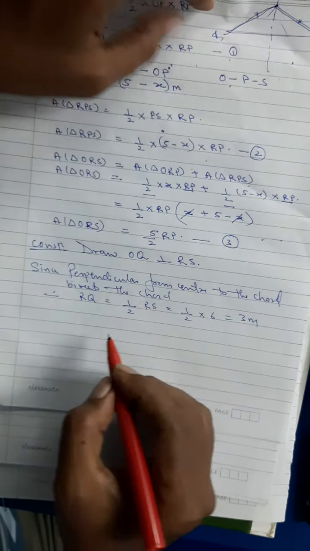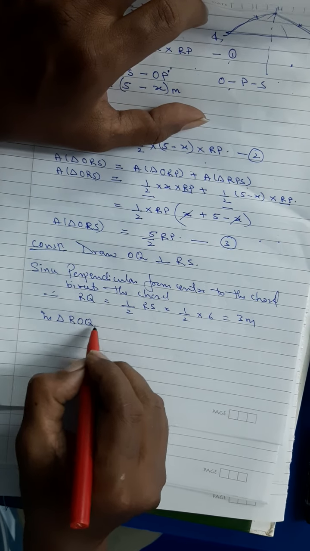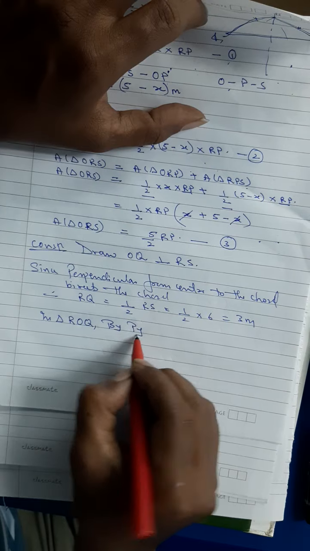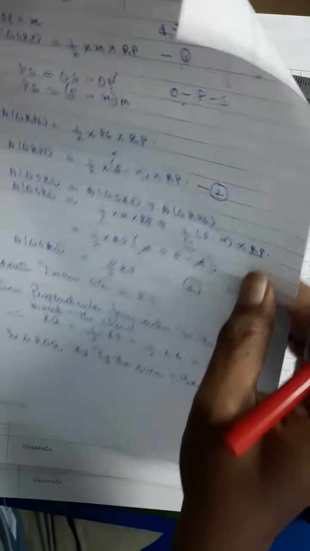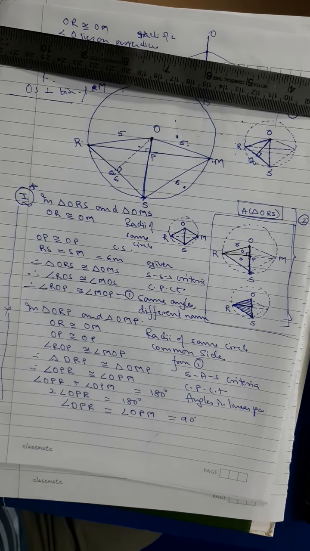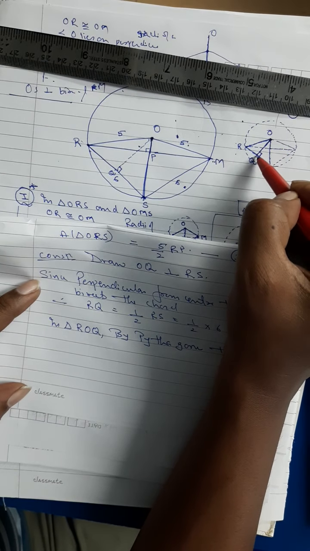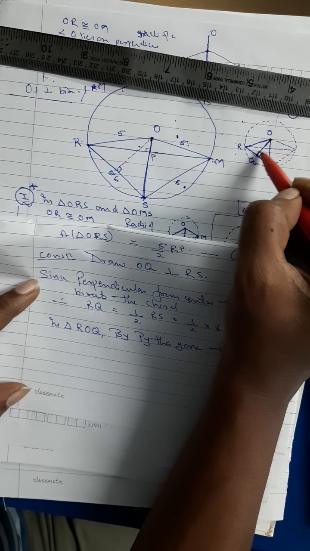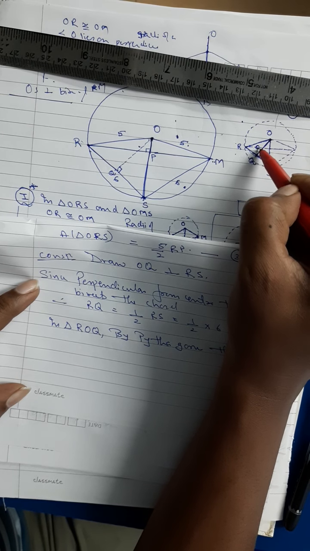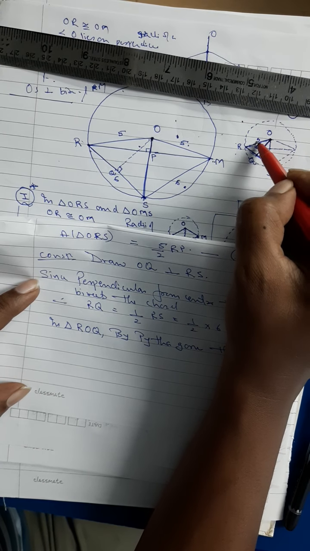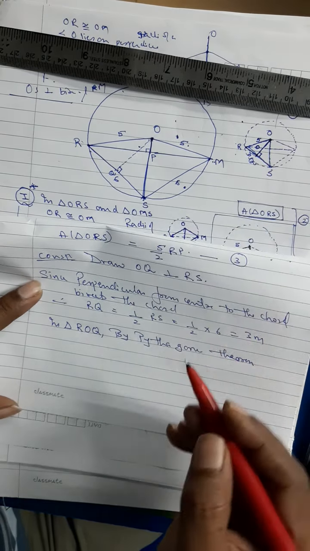So in triangle ROQ, by Pythagoras theorem, what will you get? Okay, this is what you have to know now. Because you have to use half into base into height, the base is 6 meters, but you require the height. OQ also you have to calculate. For calculating OQ, I am going to use Pythagoras theorem in this triangle. This is 5 meters, I know. I require RQ. RQ will be half of RS, therefore this will be 3. Now I will be able to find OQ.